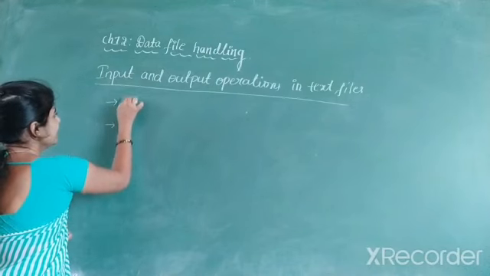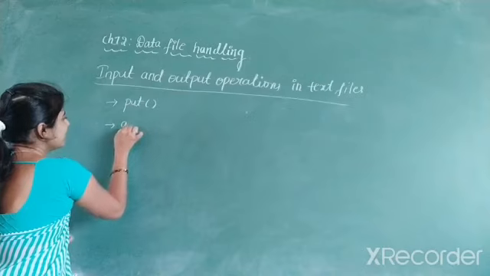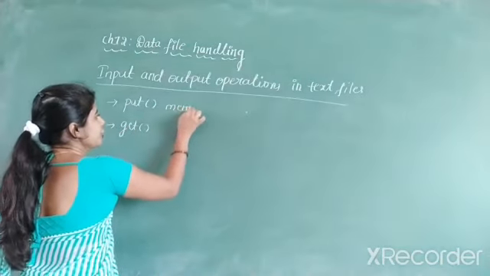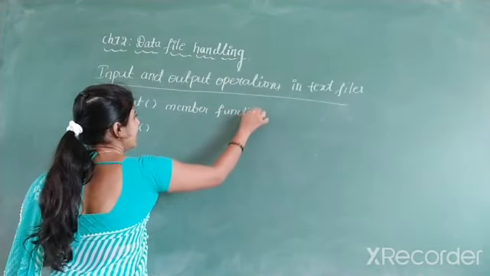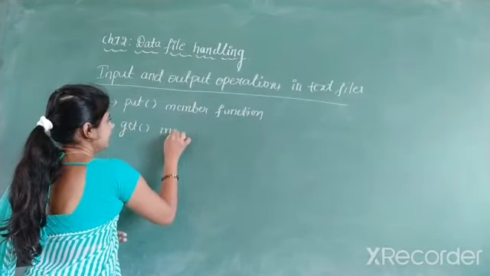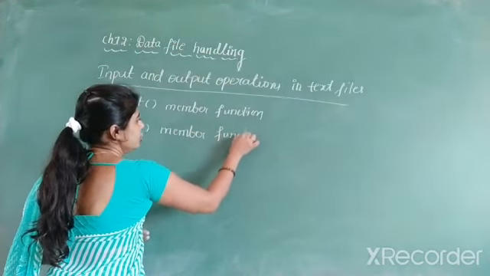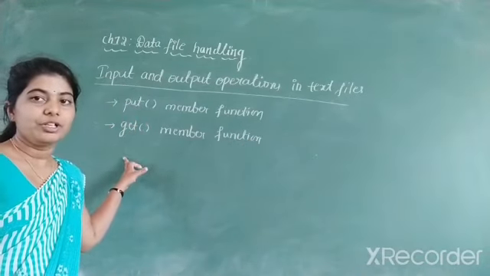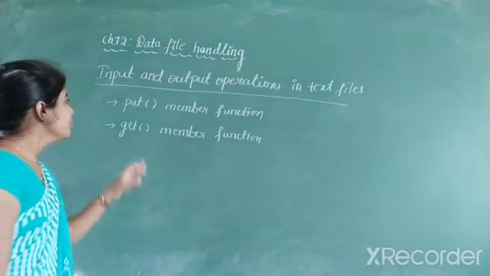Important: the first one is the put member function and the second one is the get member function. These are the member functions required to read and write characters in the text file.